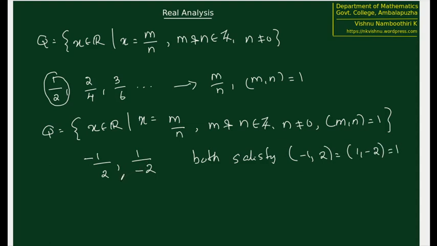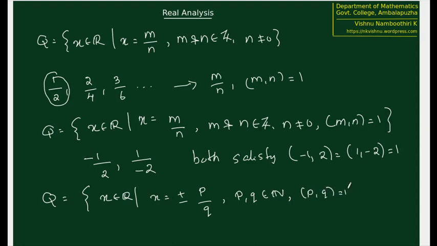To avoid all these confusions altogether, we are going to rewrite in the following way. The set theoretical notation of Q we will modify further: x in R with x equal to p by q, where p and q are natural numbers, therefore both are positive, and p, q are in their lowest terms.